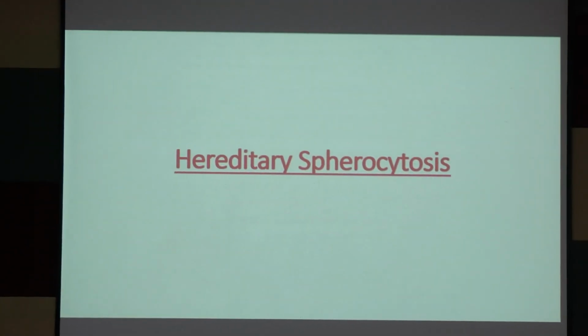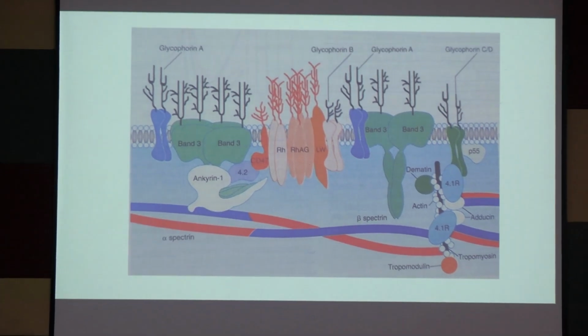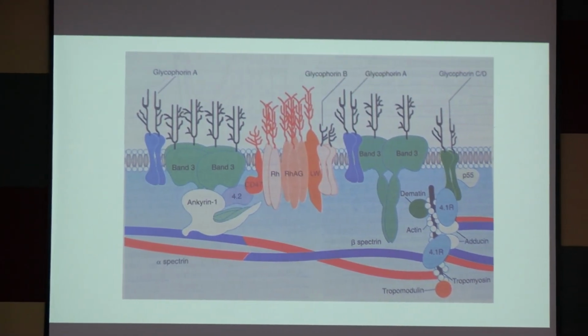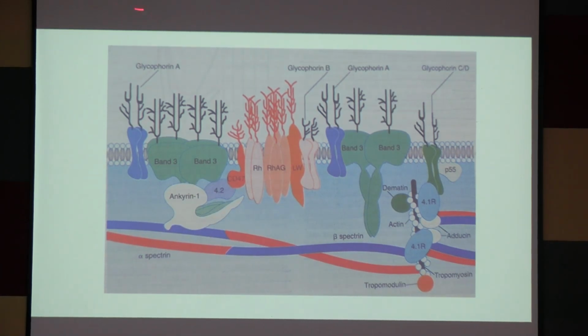Now, the next topic is hereditary spherocytosis. See, this is the cross section of the RBC membrane. This is the lipid bilayer, and these are ankyrin, spectrin, alpha spectrin, beta spectrin, band 3, all proteins. When these proteins are deficient, hereditary spherocytosis will occur.